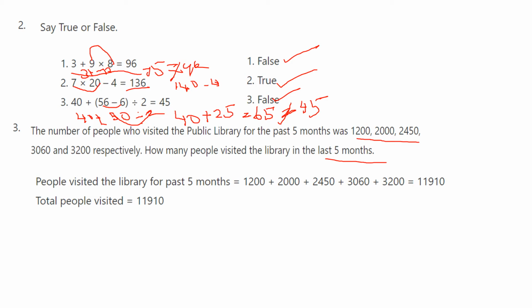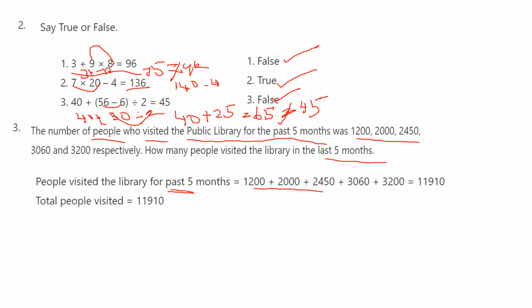Refer the question. People visited the public library for the past 5 months. This is the first line. And statement equal to given numbers, you write it 1200 plus 2000 plus 2450 plus 3060 plus 3200. So add it. This is horizontal addition.